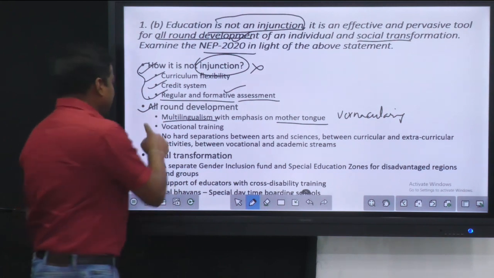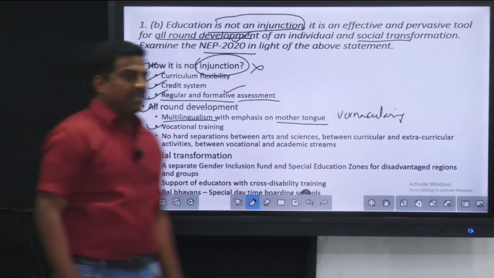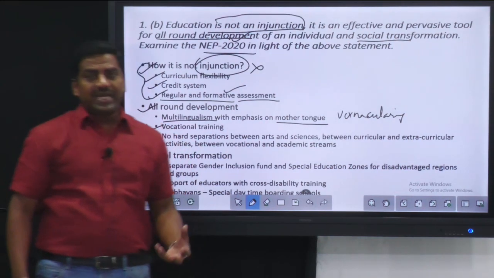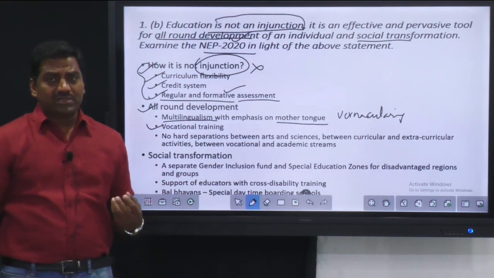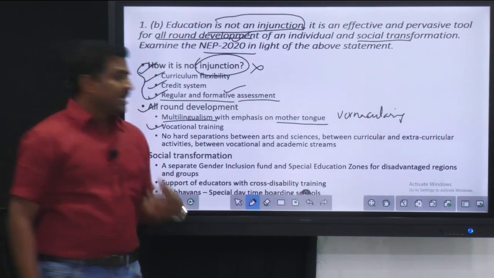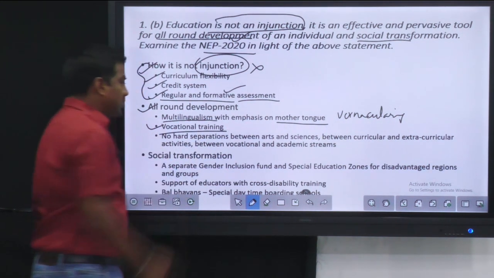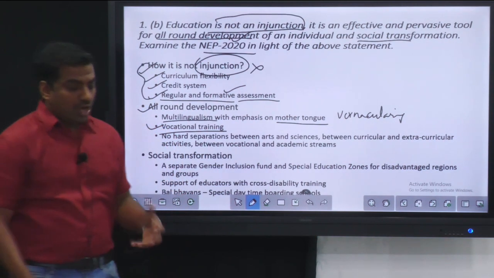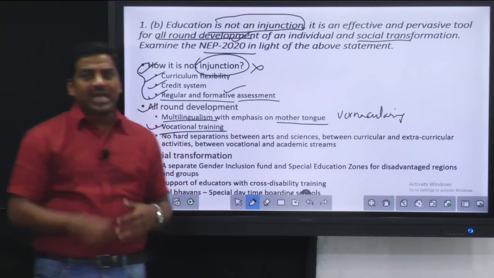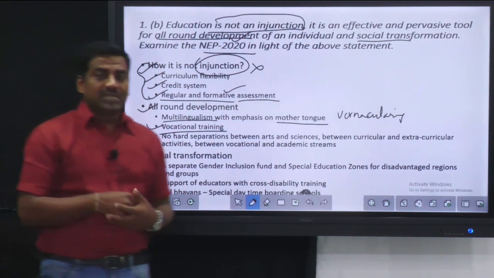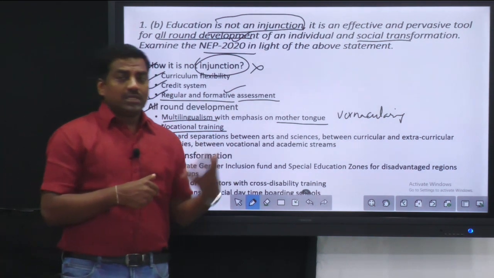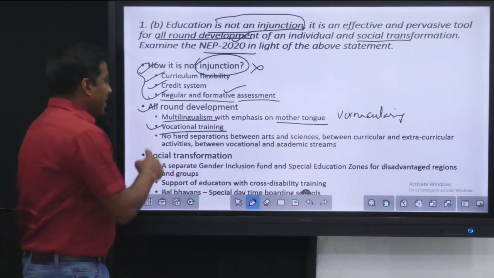And when it comes to the second point, our education system is not just orienting towards some professional courses or degrees, or towards only some professions. So right from the beginning, there is an aspect of vocational training, where the child will be learning as far as knowledge acquisition is concerned, and also as far as livelihood options are concerned, or as far as entrepreneurship is concerned. So the vocational training is part of this.